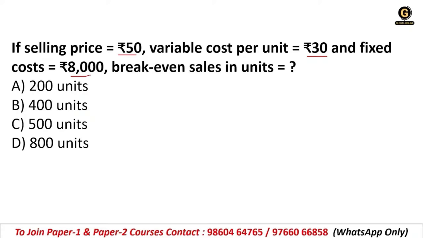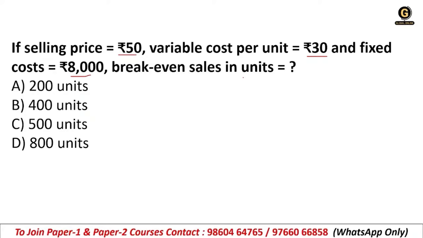So selling price is 50 rupees, variable is 30, and fixed cost is 8,000 rupees. So you have to match to that 8,000 rupees to make a profit, right? So what will the break even sales in unit? Find out, and you can give your answer in the chat box. Is it 200 units, 400, 500 units, or 800 units?